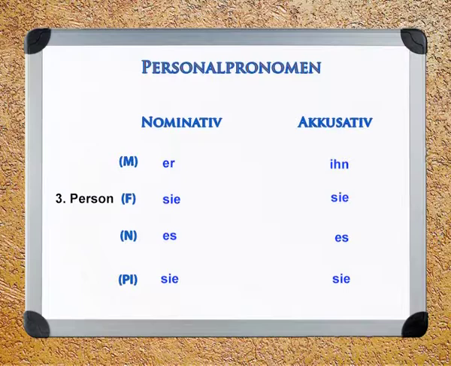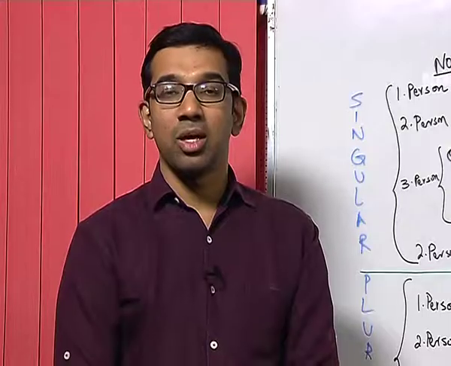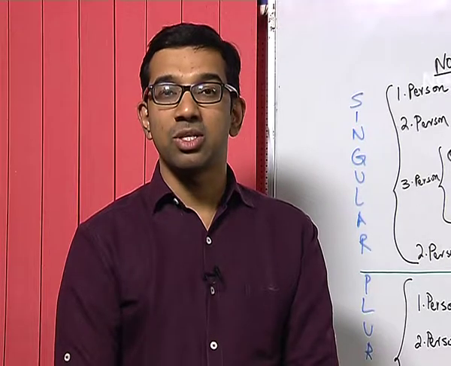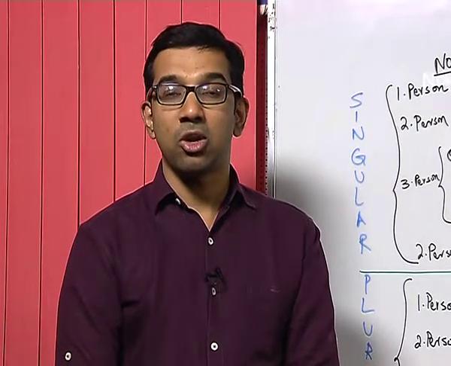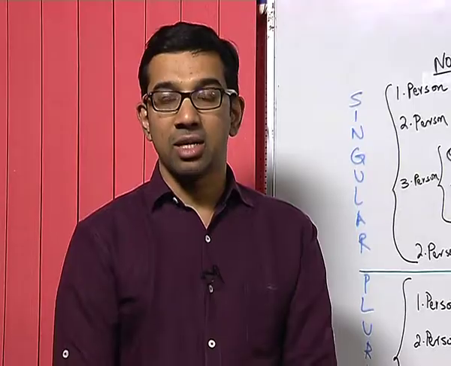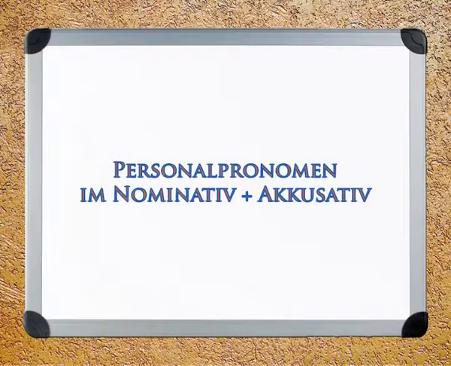Also you learnt that the plural pronoun sie in third person does not undergo any transformation and remains sie in accusative also. In the previous sessions I had told you that in German there are lots of pronouns, and we did the conversion of pronoun in nominative and accusative, and let us look at the other pronouns and their conversion in accusative.